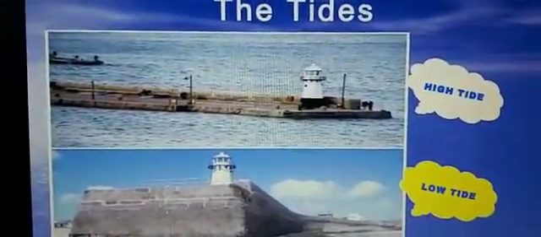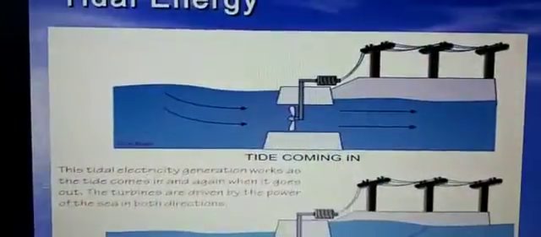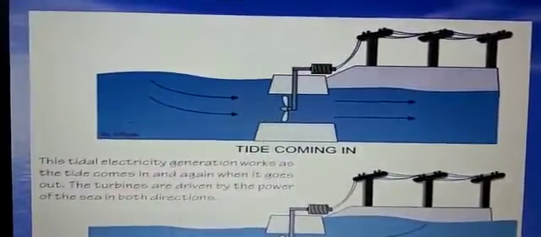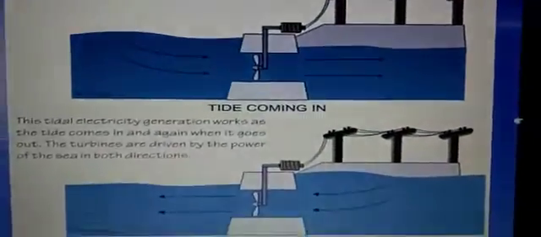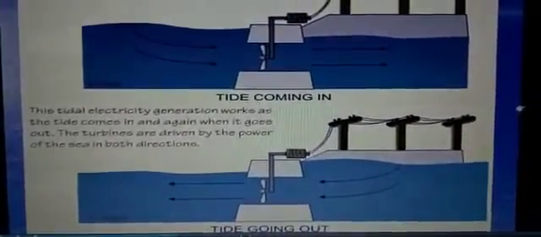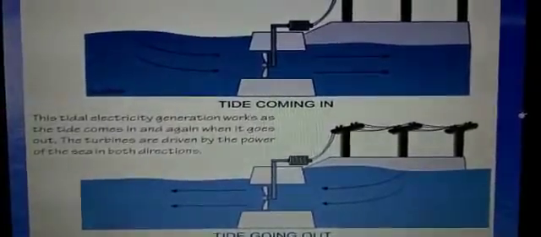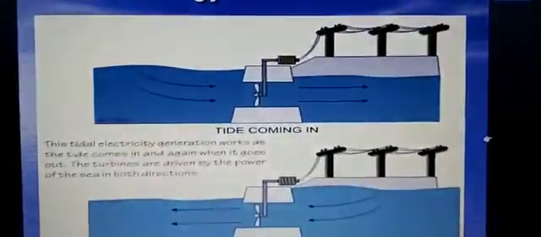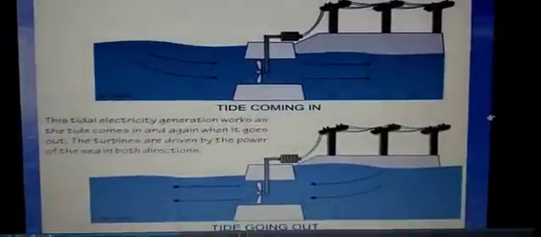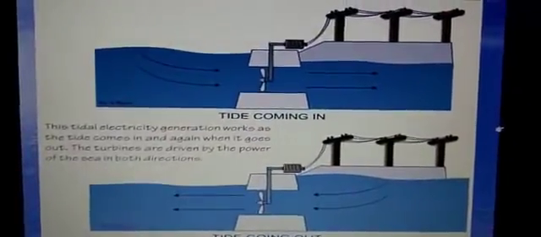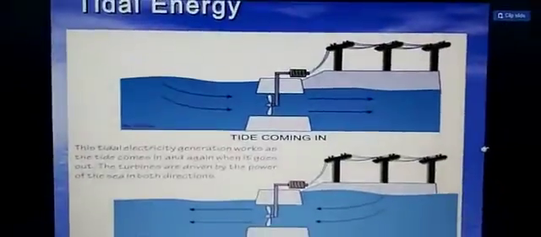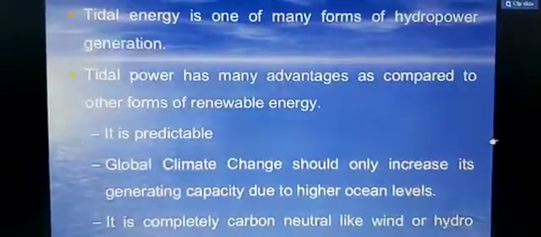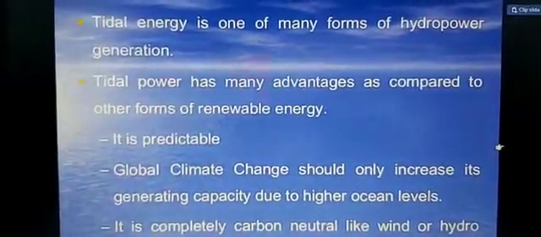Now tides: high tide, low tide, tides rise and fall. You will do this tidal energy in the next class, in class 8. But as an introduction I am showing you that the tide forms due to the pull of the moon. So there are two tides, high tide and low tide, and with the help of the tide also energy is originated. So children, here I am not going to explain tidal energy. I will explain it in the next class.